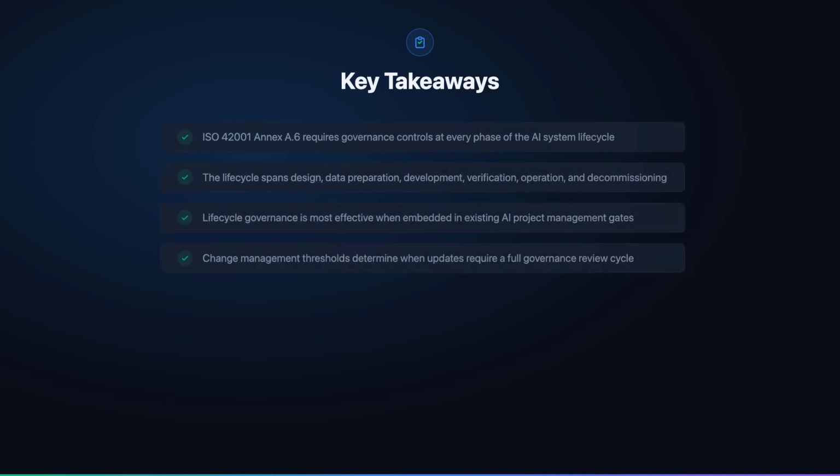Let us bring together the essential points from our exploration of AI system lifecycle governance in ISO 42001.